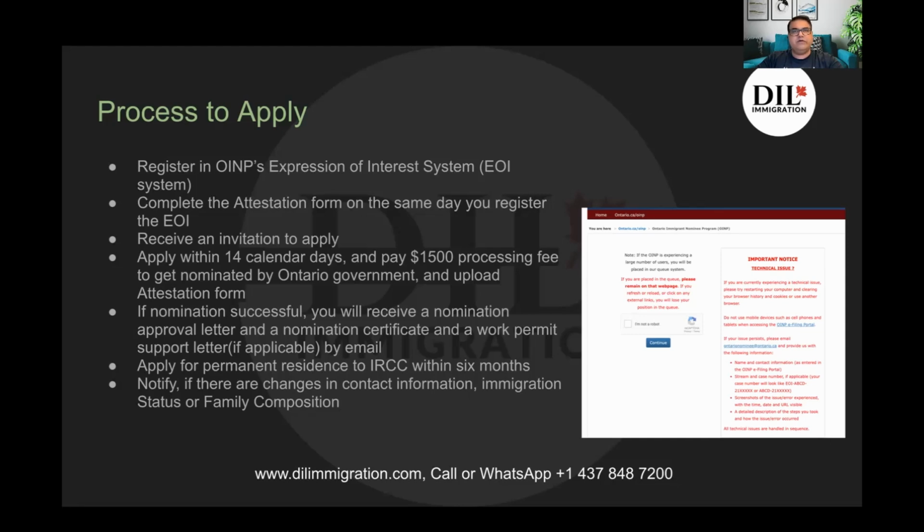So if your work permit is expiring, let's say your postgraduate work permit is expiring, then you can use this work permit support letter to extend your work permit, right? And then after you get your nomination, you will have 6 months to apply for permanent residence through the non-Express Entry PR application, right?